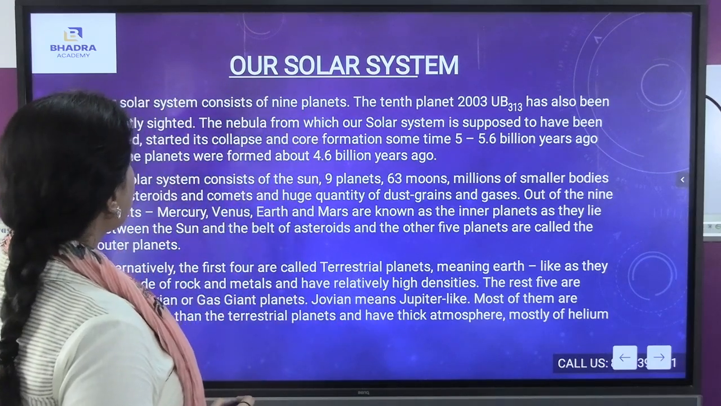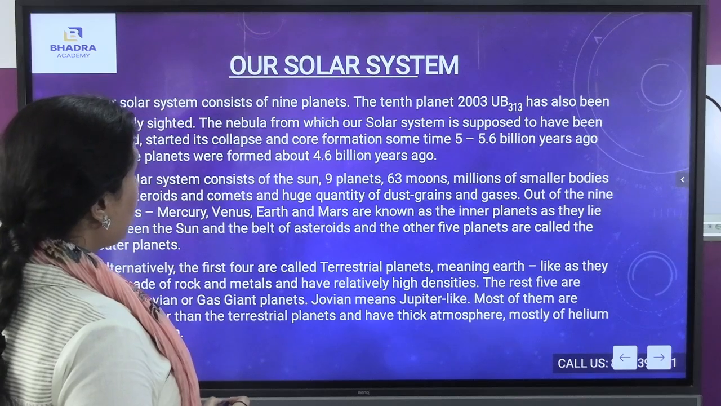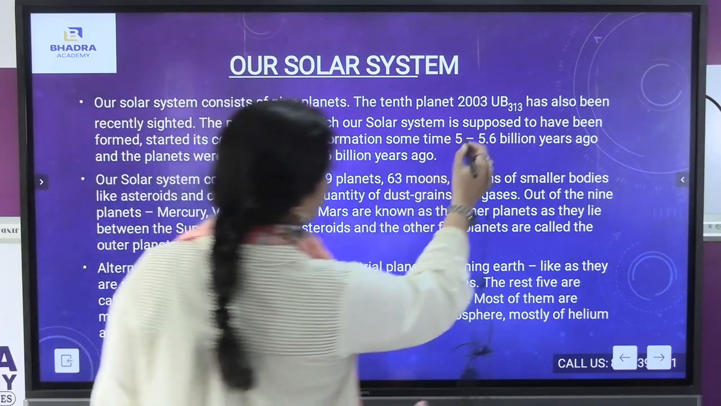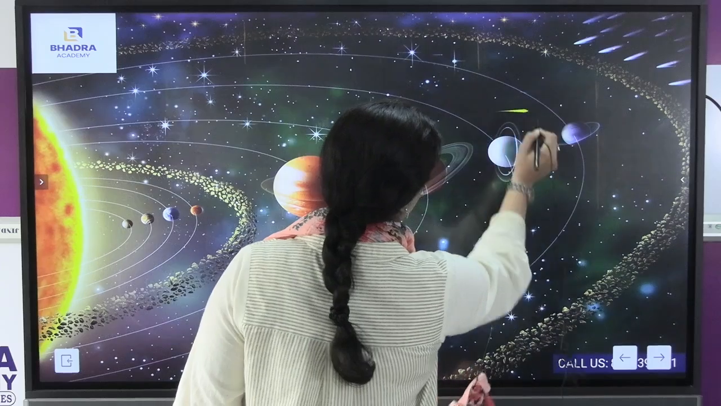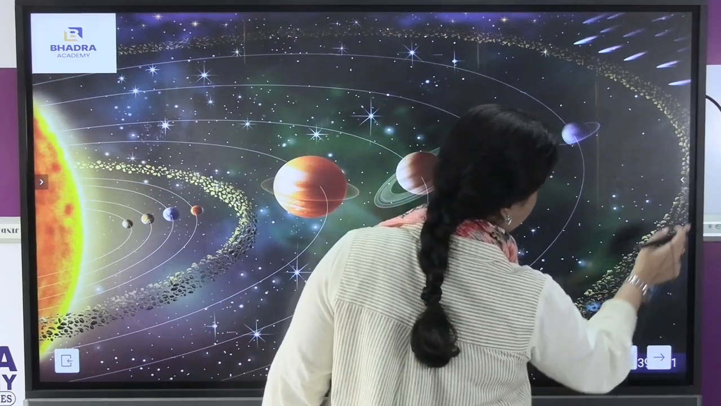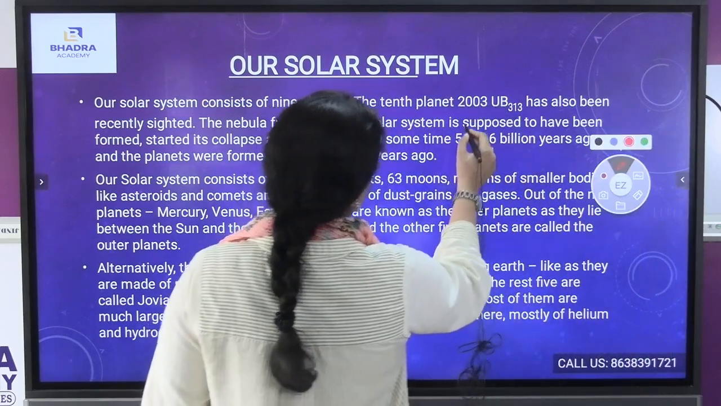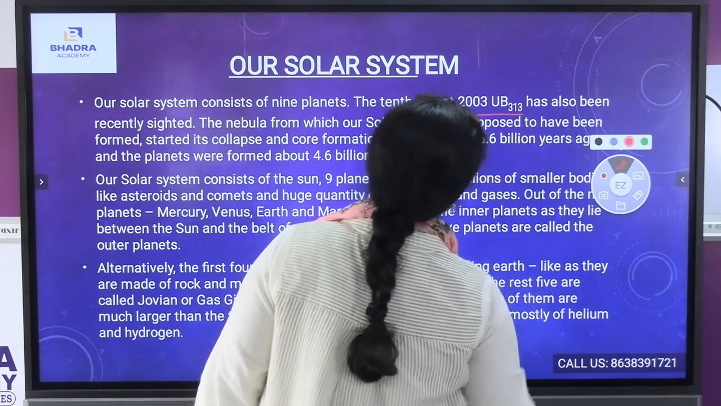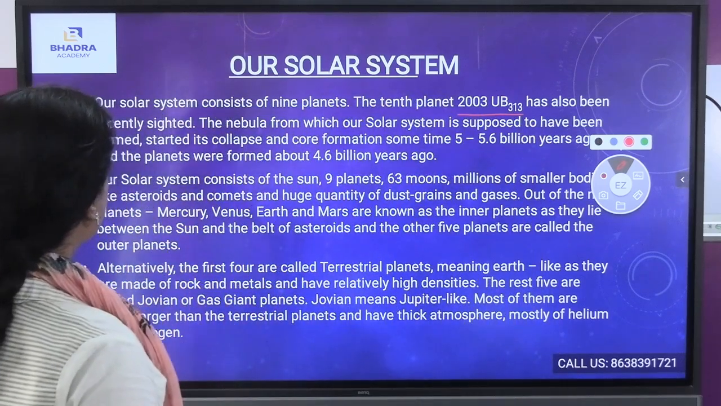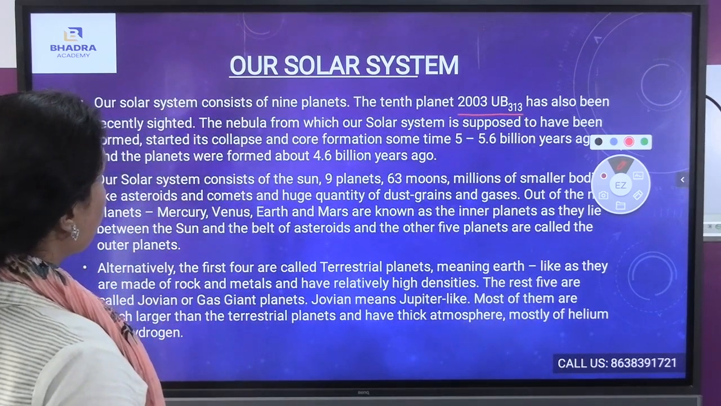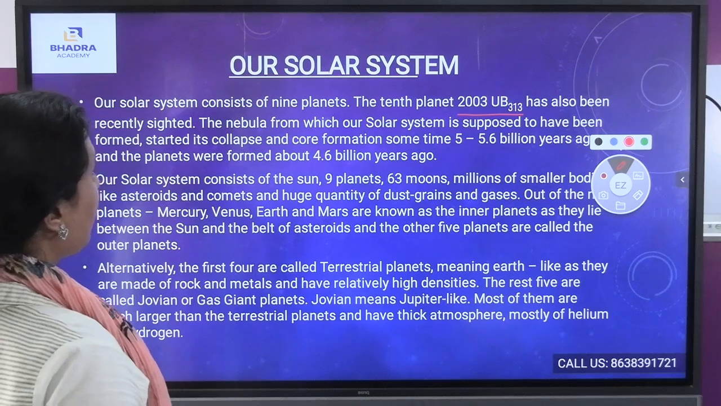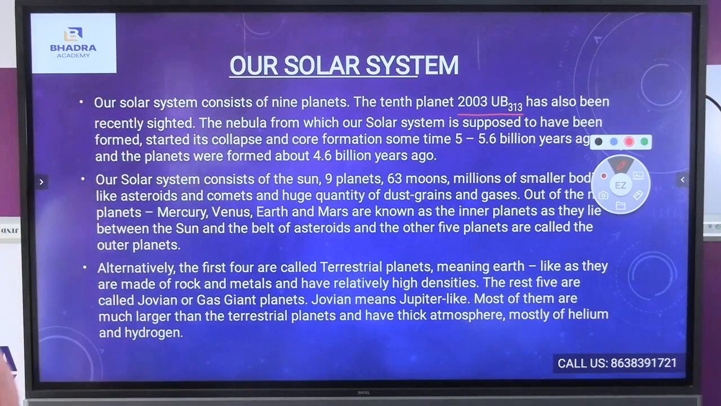So, our solar system consists of 9 planets. The 10th planet, 2003 UB 313, has also been recently sighted. The nebula from which our solar system is supposed to have formed started collapse and core formation sometime 5.6 billion years ago, and the planets were formed about 4.6 billion years ago.